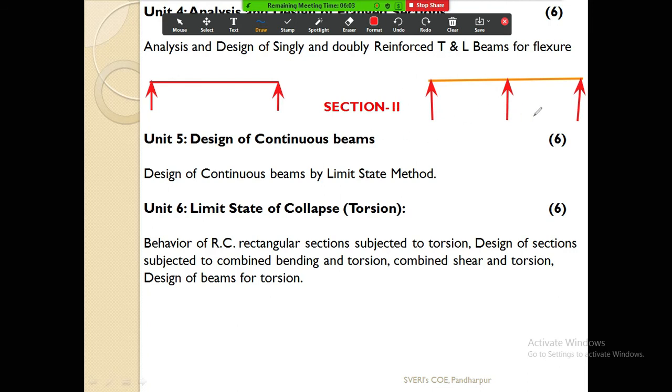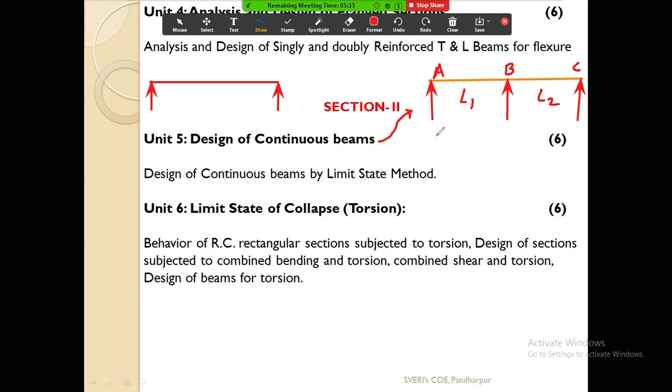This type of beam which is having more than two supports is generally called a continuous beam. We can say that this is our span 1, L1, this is our span 2, L2, and if I give the total beam the name ABC, then beam ABC, or you can say beam AC, is nothing but our continuous beam.